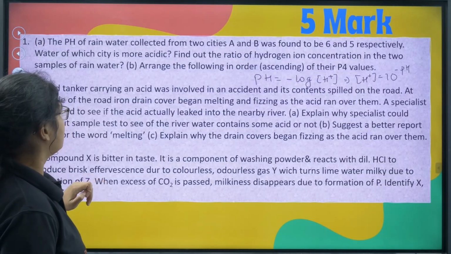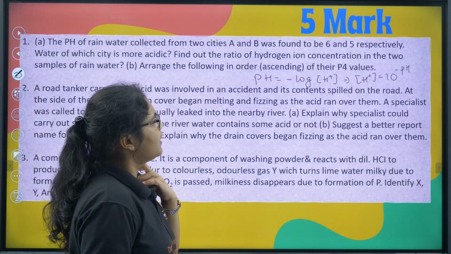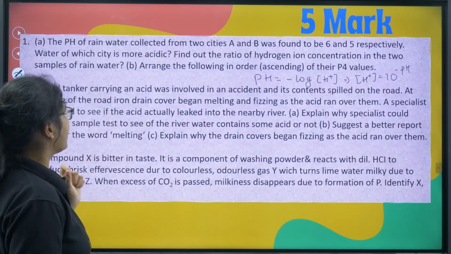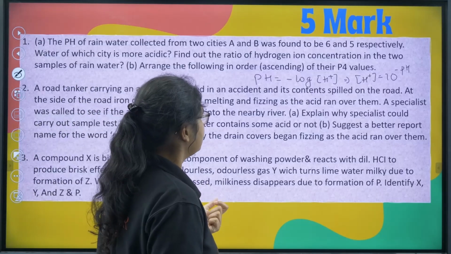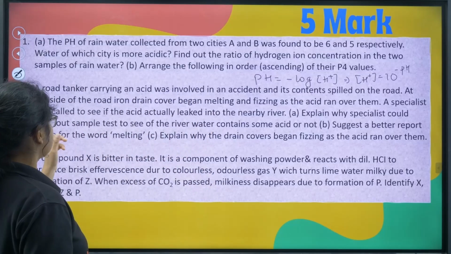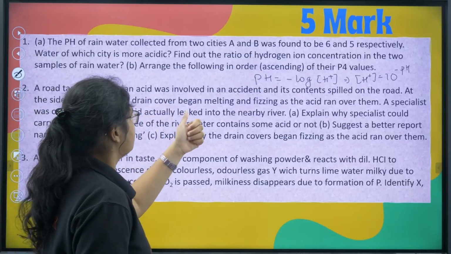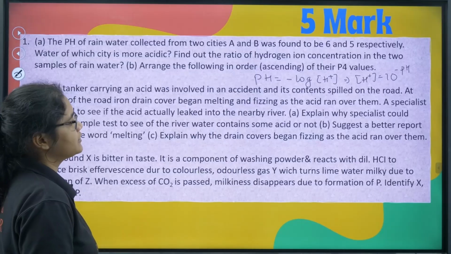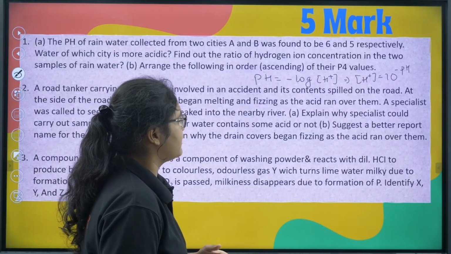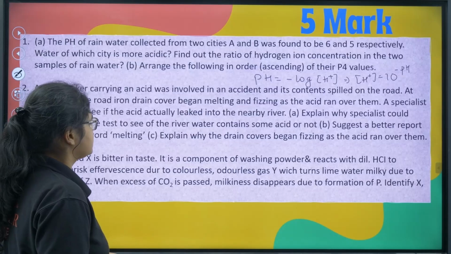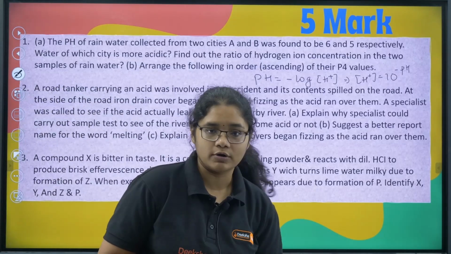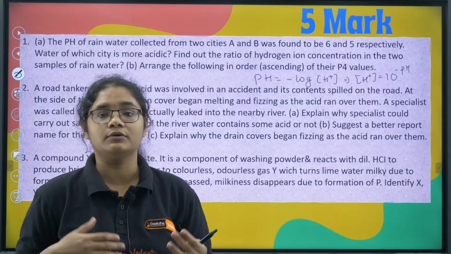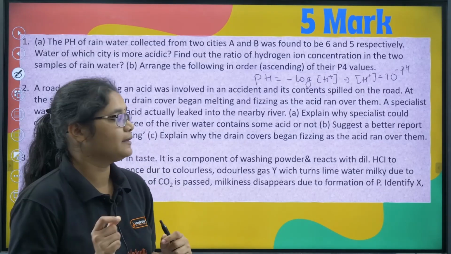Next, you can see arrange the following in order of their pH values, which is having higher value, which is having lower value. You have to arrange it. Next, a road tanker carrying an acid was involved in an accident, and the acid spilled on the road. At the side of the road, iron drain covers began melting and fizzing as the acid ran over them. A specialist was called to see if the acid actually leaked into the nearby river. Explain how the specialist could carry out a sample test to see if the river water contains some acid or not. So yes, you can just take the river water and do a litmus test to find out whether it is having any acid contamination or not.